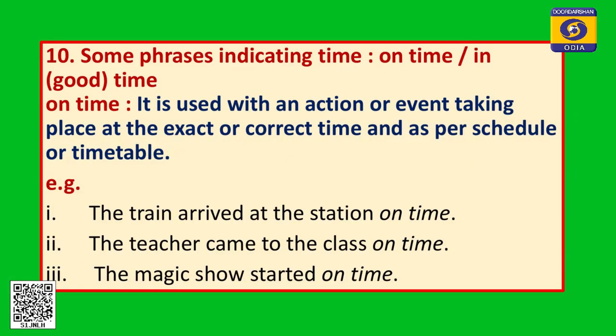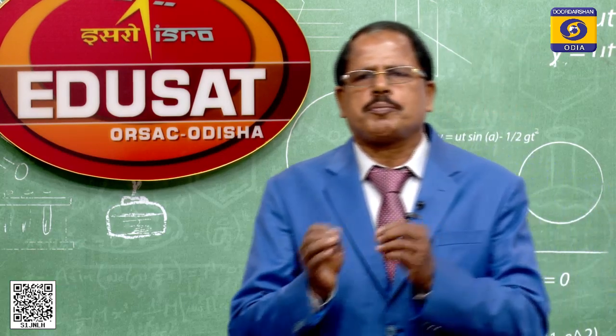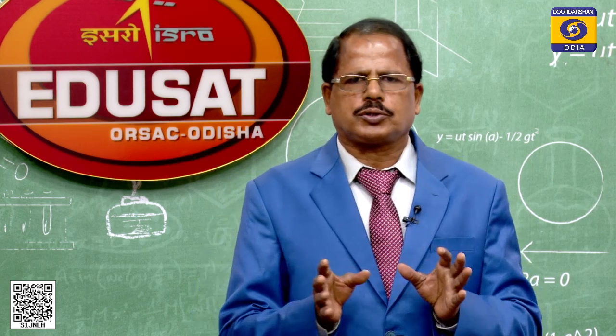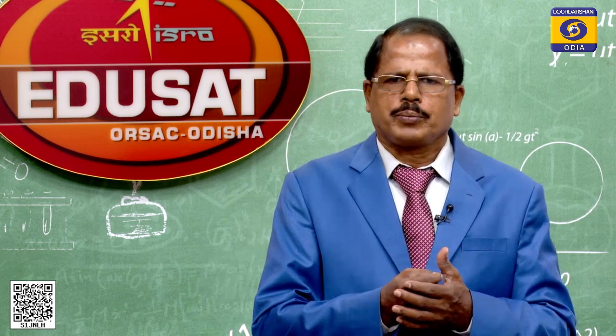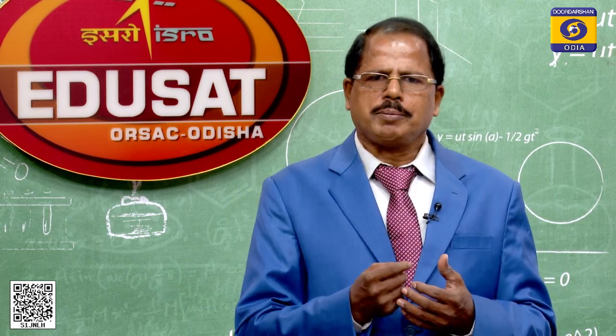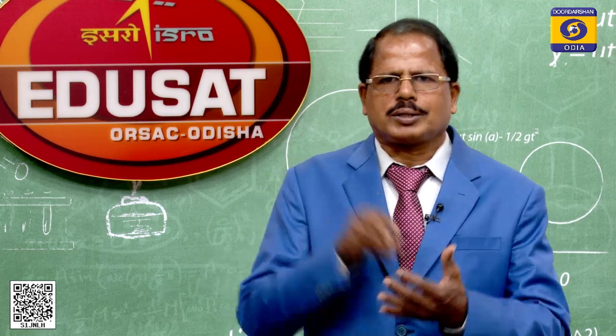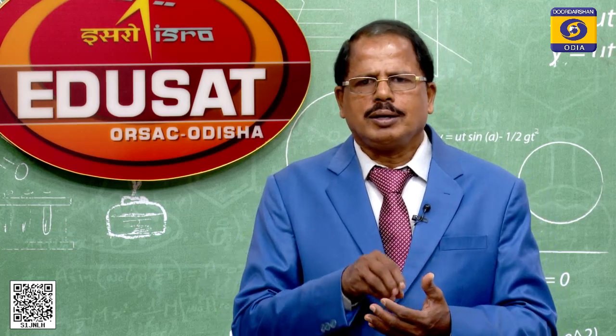So some phrases indicating time, on time, in time, this is very important and you can also understand. On time is used with an action or event taking place at the exact or correct time and as per schedule or timetable. मु जदि कहिबी गोटे ट्रेन 10टा बेले पहुँचबार अछि, राजधानी एक्सप्रेस 10टा बेले पहुँचबार अछि, एवं ठीक 10टा बेले से पहुँचला, ताले मु कहिबी the Rajdhani Express arrived at the station on time, that means exactly the scheduled time. जो समय निर्धारित होइछि सेही समय जदि पहुँचला ताले मु कहिबी on time.